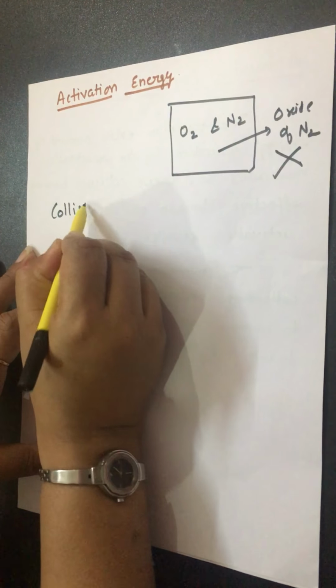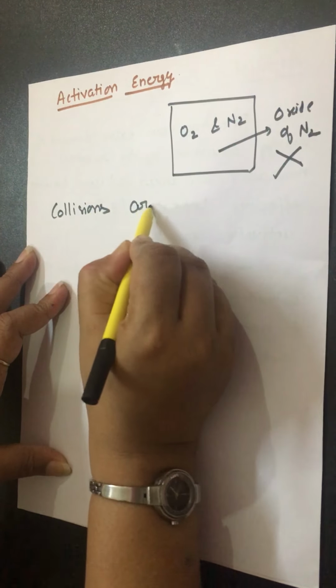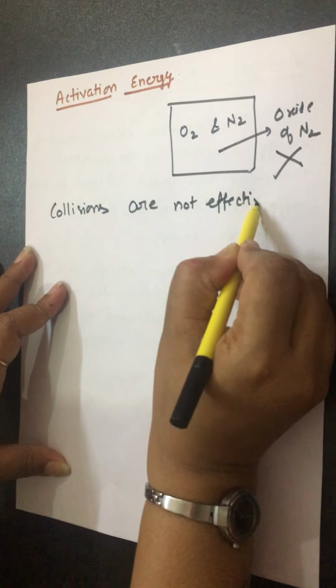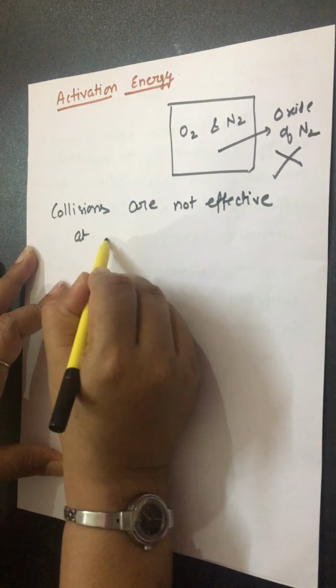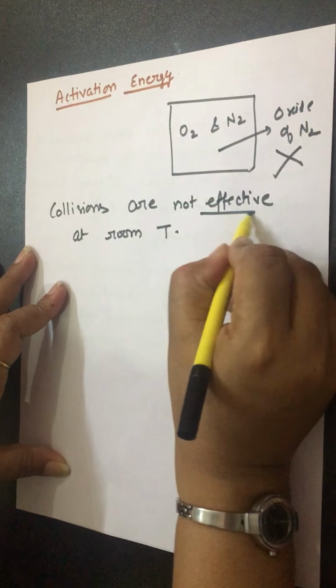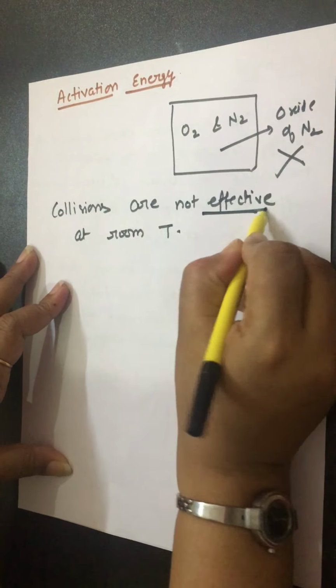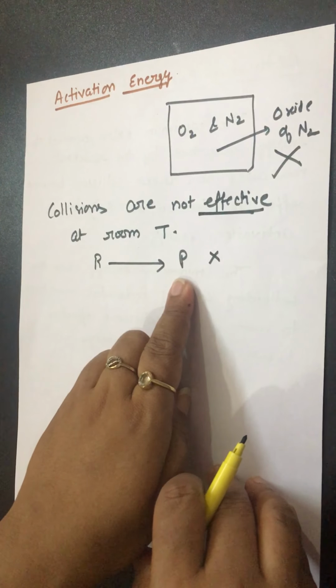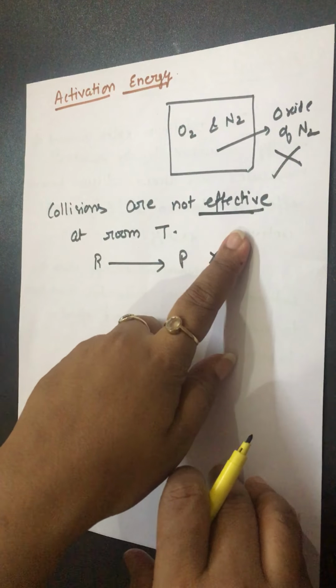What does not effective mean? Effective means that the reactant converts into the product. If the reactant converts into the product after the collision, it is known as an effective collision.